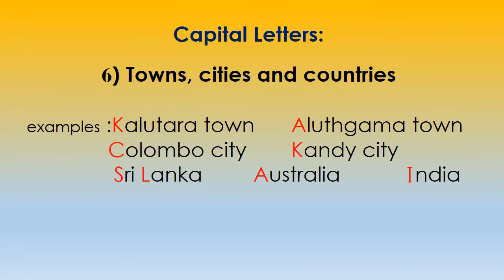Sri Lanka. There are two words, so we use letter S in capital as well as letter L in capital. Okay, Sri Lanka, because there are two words. Then Australia. Letter A is capital. India. Letter I is capital.